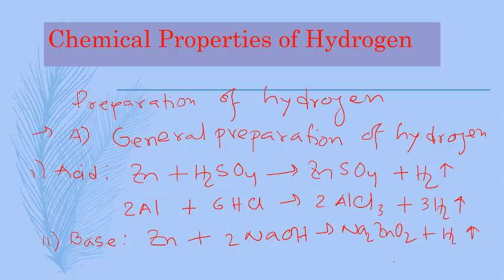When aluminum reacts with sodium hydroxide plus 2 molecules of water, it creates 2 sodium aluminate, NaAlO2, plus 3 hydrogen. Number 3, from water.